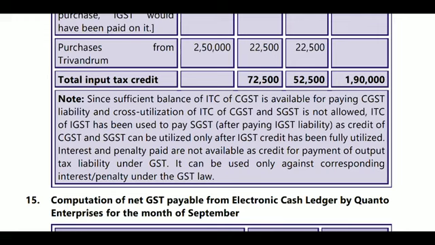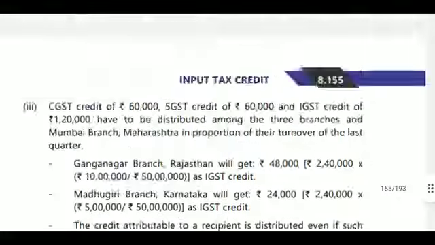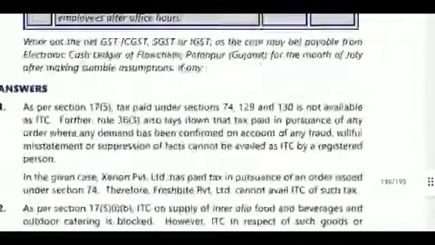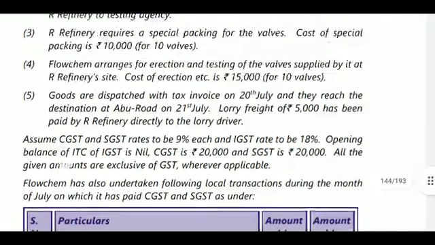Next, they provided that interest and penalty paid are not available as credit for payment of output tax liability under GST. It can be used only against the corresponding interest and penalty under the GST law. It cannot be allowed as credit. So that was provided in question number 14.